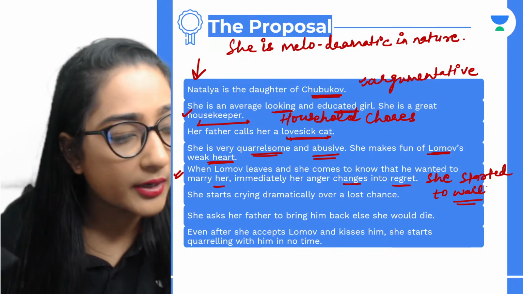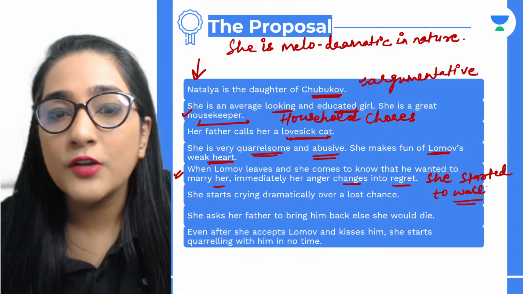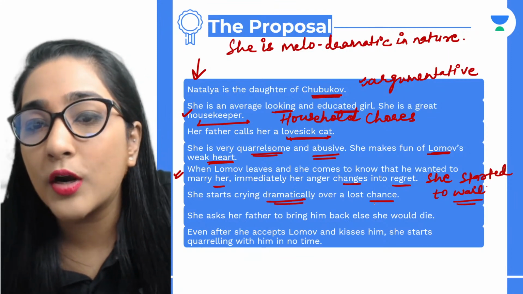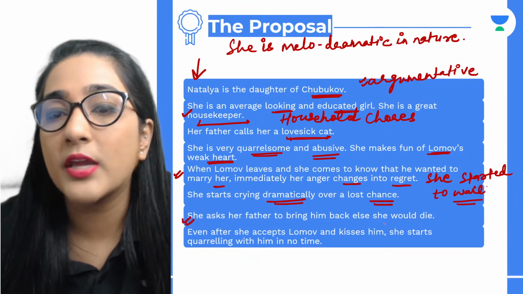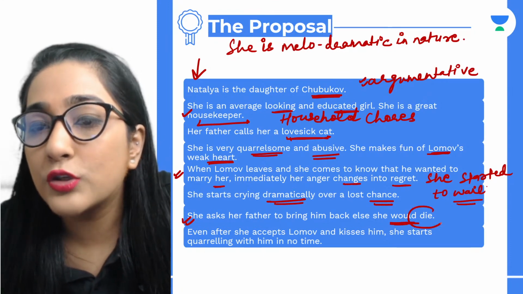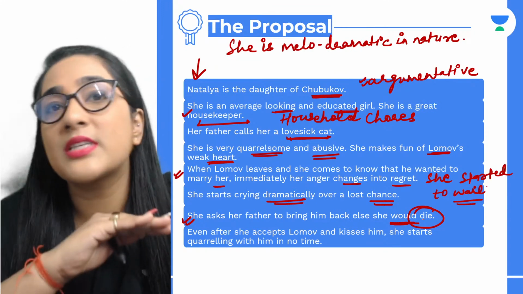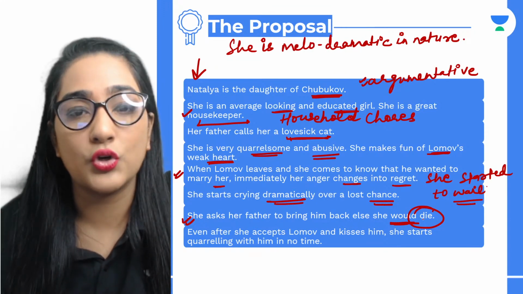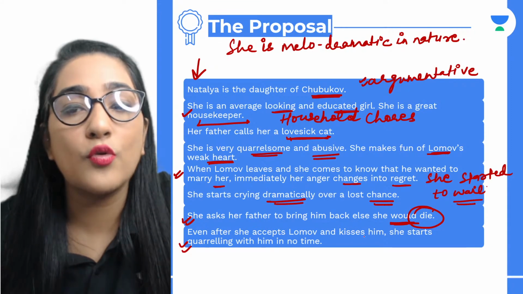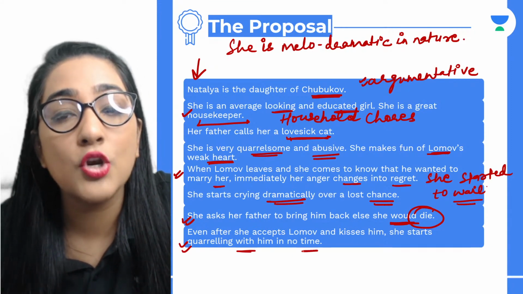Absolutely correct. So she starts crying dramatically over a lost chance. She asks her father to bring him back, else she would die. So this was an exaggerated emotion wherein we come to know that she was highly dramatic in her nature. Even after she accepts Lomov and kisses him, she starts quarreling with him in no time.